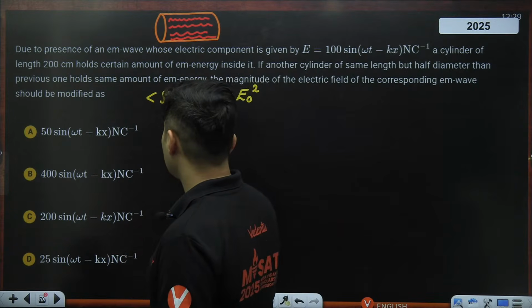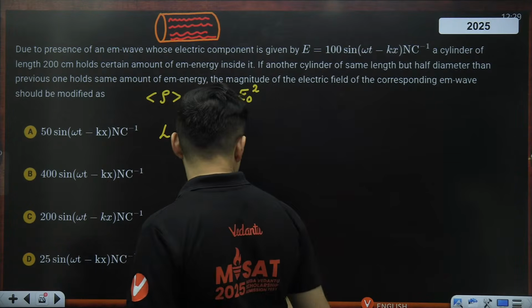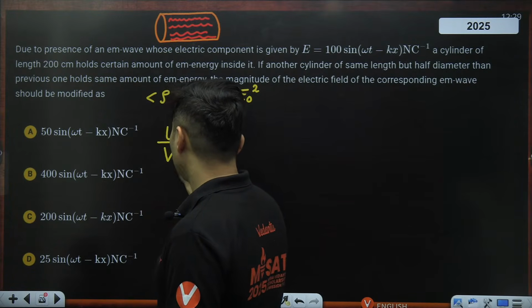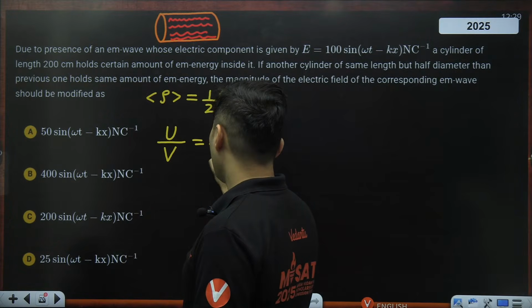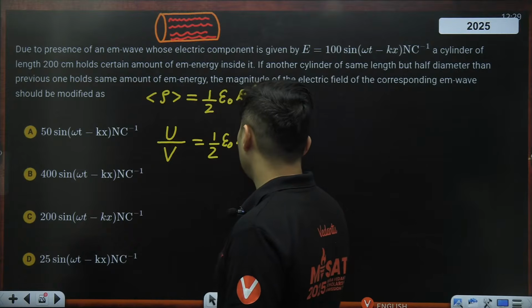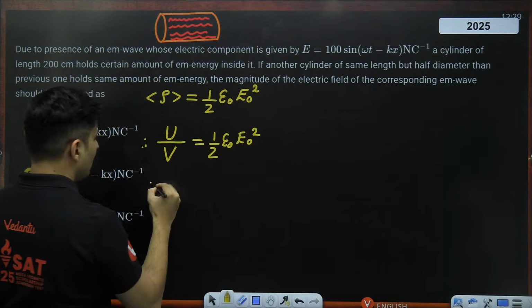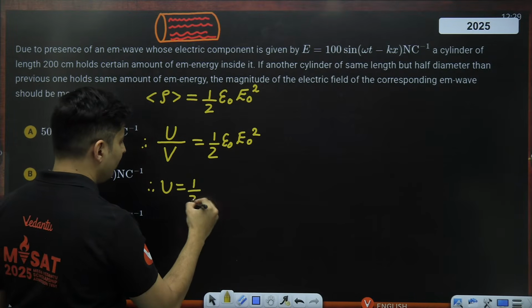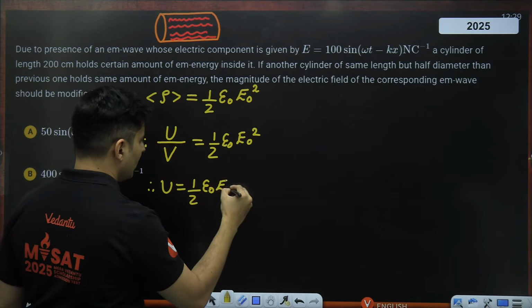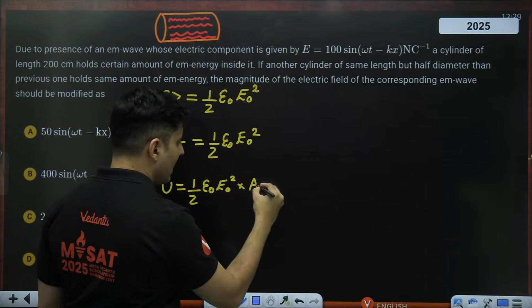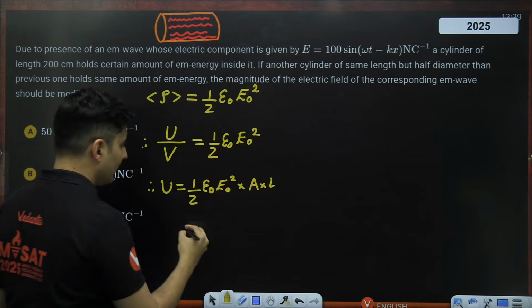Energy density means the total energy, I will call it U, divided by the volume, I'll call it V, equals half epsilon naught E naught square. So therefore, my energy will be half epsilon naught E naught square times the volume. What is this volume? It is area multiplied by length.